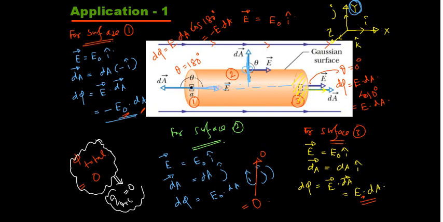That means there is no charge inside the cylindrical element. So I can write: no charge inside. Correct? This is clear? Fine. If the charge would have been there inside the cylindrical element, total flux wouldn't be 0.